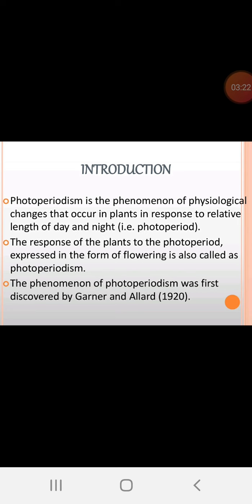And a third category of plants do not respond to this type of photoperiod. They are called day neutral plants. The response of the plants to the photoperiod, expressed in the form of flowering, is called photoperiodism. Like that we can give a definition: the flowering of the plant, a physiological metabolic activity that is controlled by the relative length of the light period, is known as photoperiodism. The phenomenon of photoperiodism was first discovered by Garner and Allard in 1920.